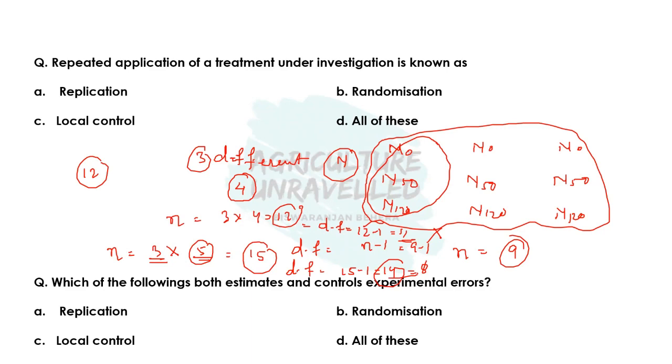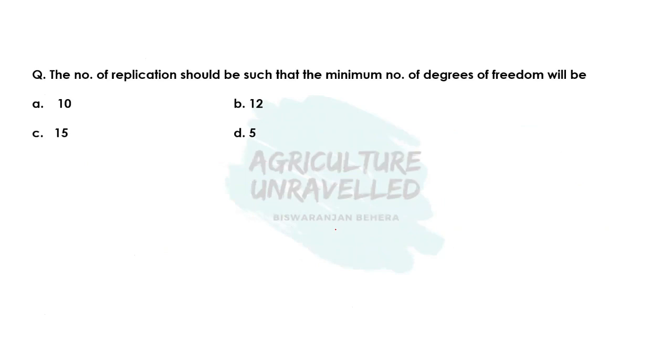So in this way, the replication is affecting the calculation of degree of freedom, and we should take the replication number in such a way that the degree of freedom should be more than 12. So here you can see the number of replications should be such that the minimum degree of freedom will be 12. So the correct answer of this question is 12.